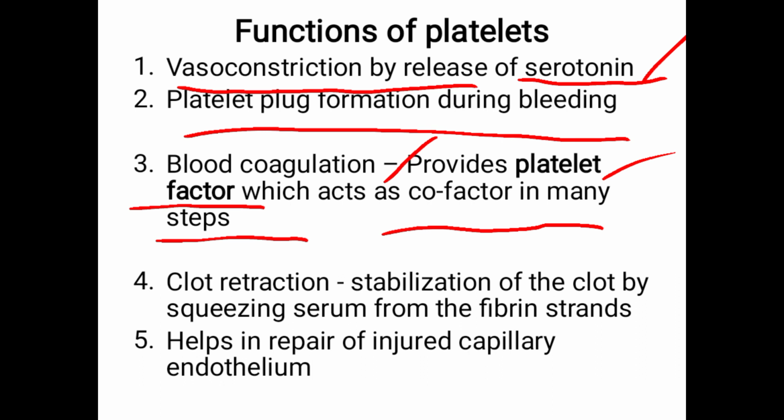Next one, clot retraction. After clotting, suppose a cut takes place in the blood vessel. After some time a blood clot will form and seal the injured part. After this there is a clot retraction. The process by which the clot is formed is called blood coagulation. Then this clot will be retracted, meaning it goes reverse. Clot retraction is taking place. That is very important, as it stabilizes the clot by squeezing the serum from the fibrin strands.